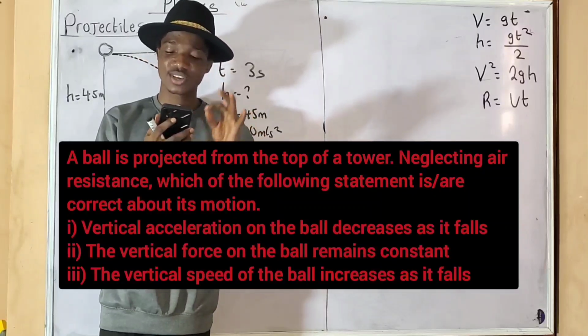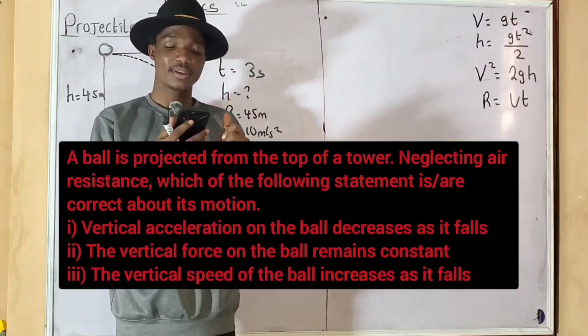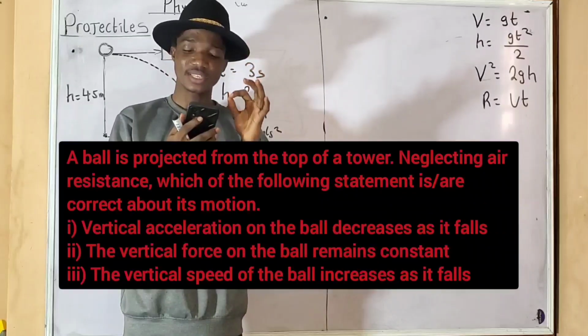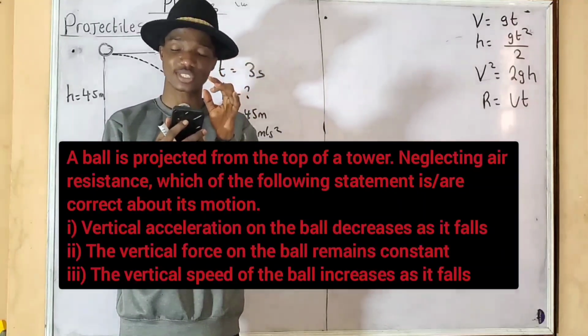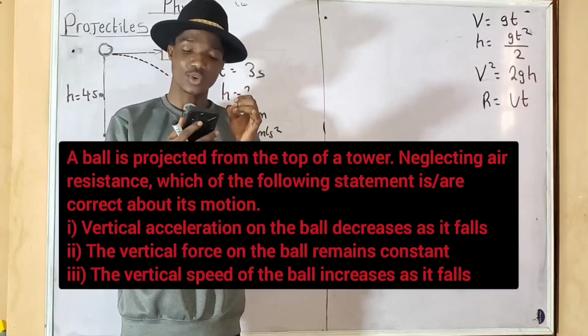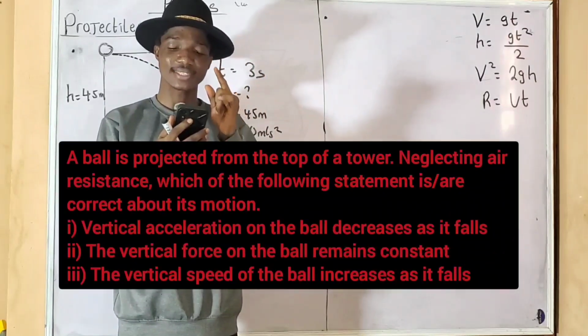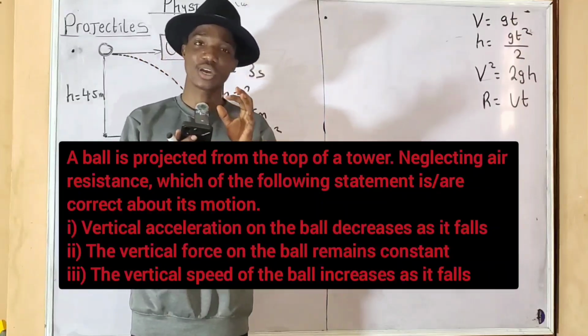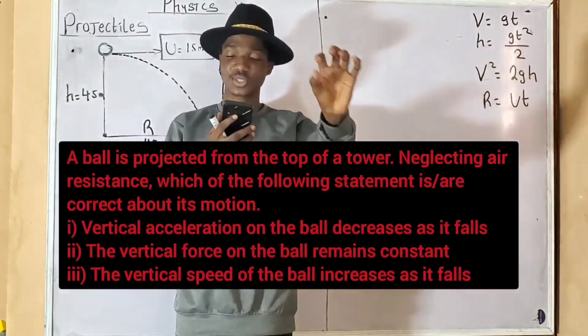The vertical acceleration of the ball decreases as it falls. Roman figure 2: the vertical force on the ball remains constant. And we have the third: the vertical speed of the ball increases as it falls. These are the scenarios. We are given three scenarios touching a ball being projected horizontally from the top